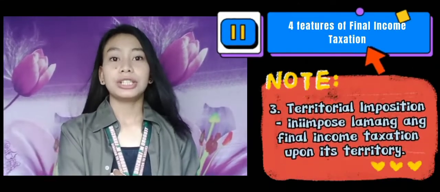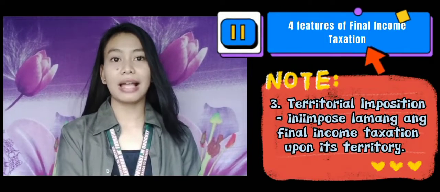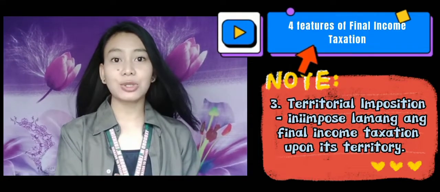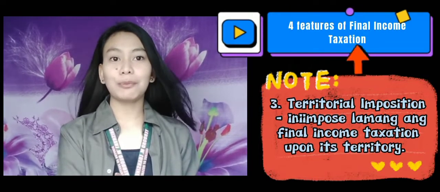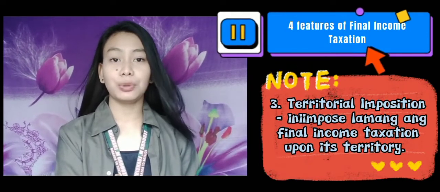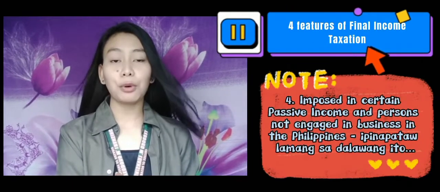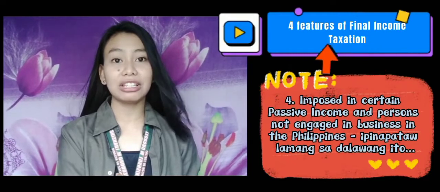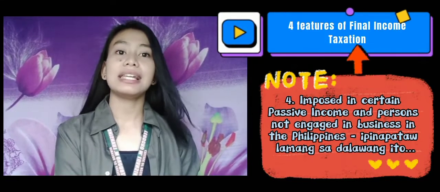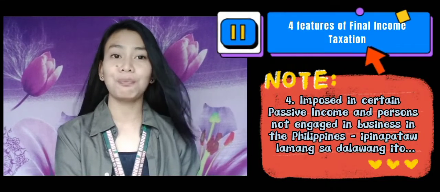So, third one, territorial imposition. Countries enact territorial tax system, also known as source-based tax systems, through so-called participation exemption. This allows multinational businesses to exclude or deduct foreign earned income from their domestic tax base, ensuring that such profits are only taxed in the foreign country in which they were earned. So, ini-impose lang within the territory. And the fourth one is imposed on certain passive income and persons not engaged in businesses in the Philippines. So, ipinapataw lang ang final income taxation sa ilang passive income at mga taong hindi engaged or parte ng isang negosyo sa Pilipinas o loob ng bansa.